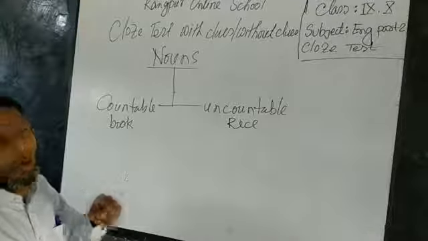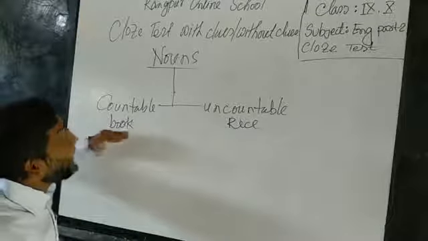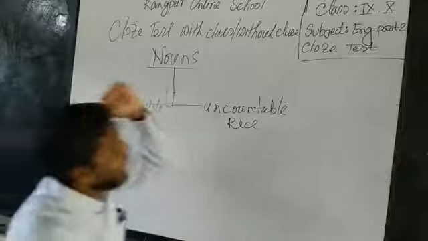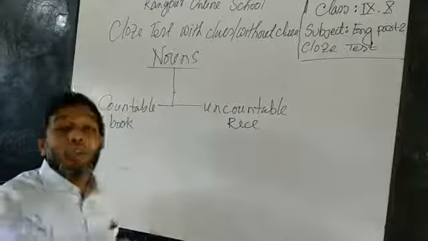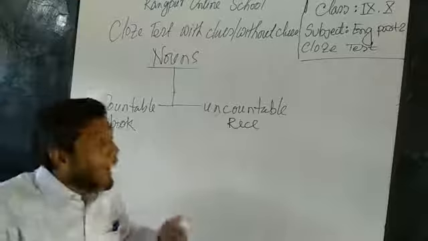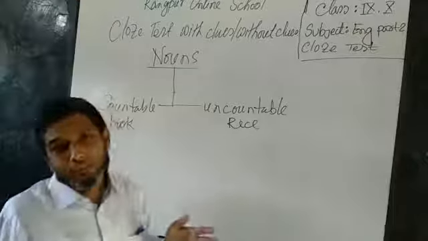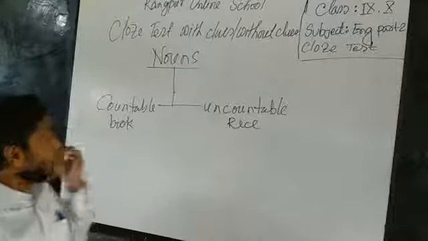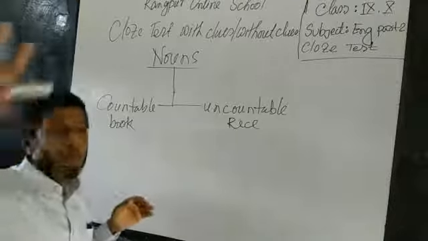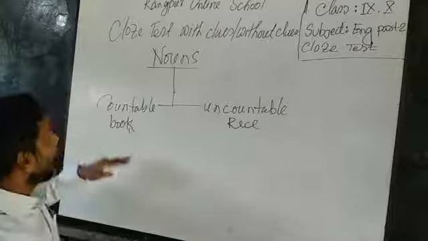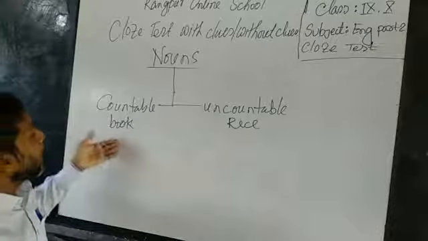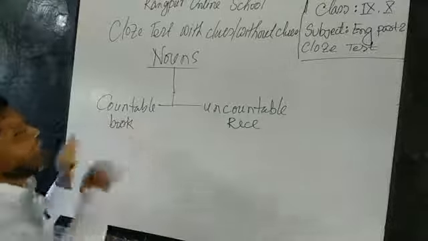I have to know what the characteristics of a countable noun and an uncountable noun are when they are used in a sentence. Then it will be helpful to me. So if I ask any students in my classroom, they generally tell me, sir, the characteristic of a countable noun is that it can be counted.